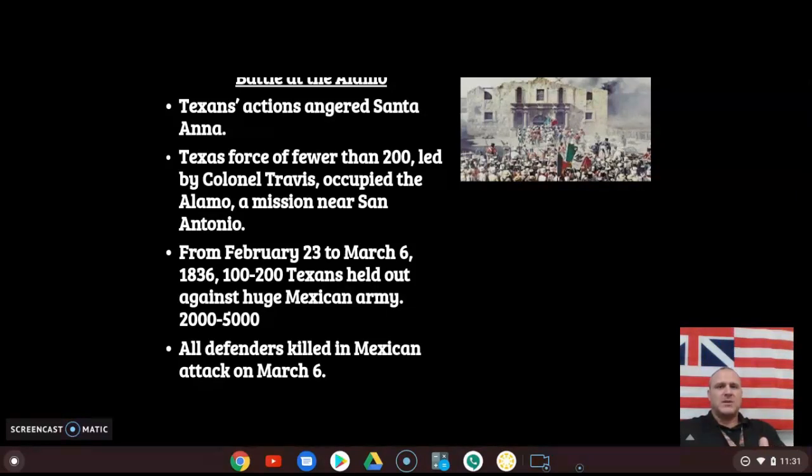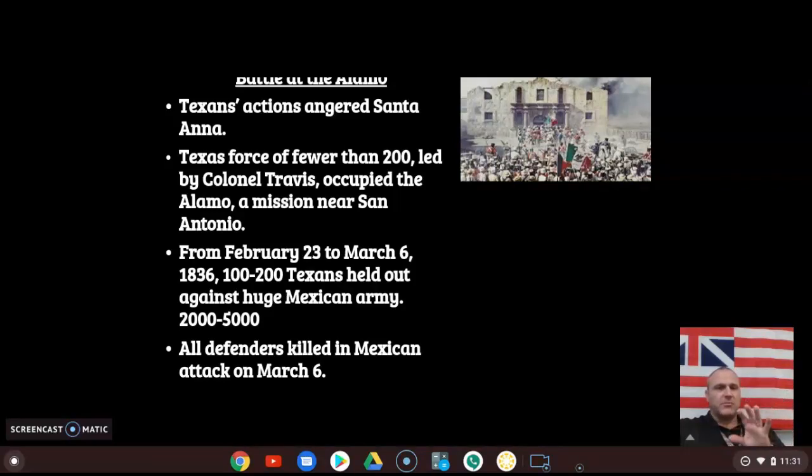And finally, on one day, March 6th, Santa Anna says he leads the charge. "All right, guys, attack." They started bombing the Alamo with their cannons. They started blowing big holes in the side of the Alamo, and Santa Anna's army, the Mexican army, ran in there, and they literally slaughtered all of these Texas Rangers.